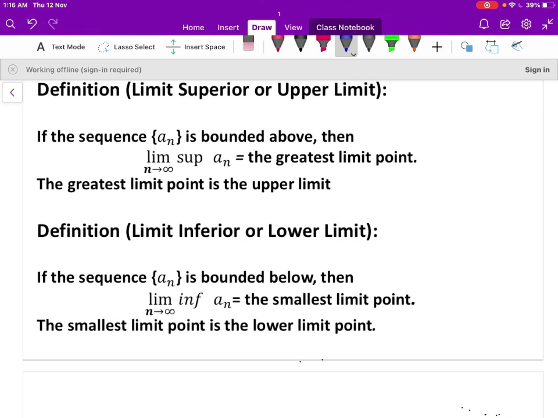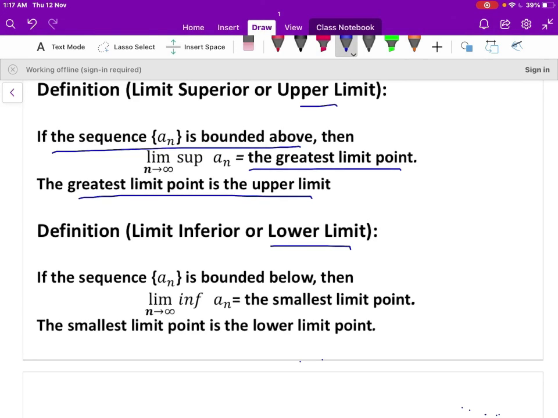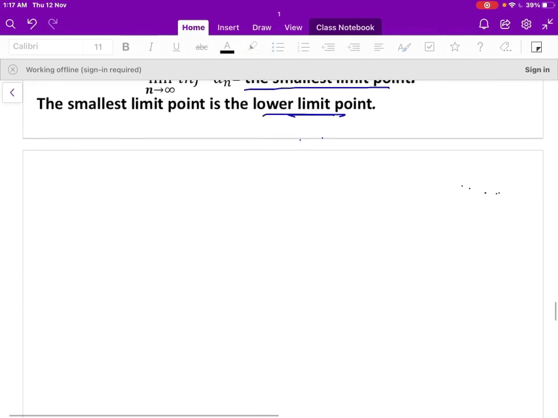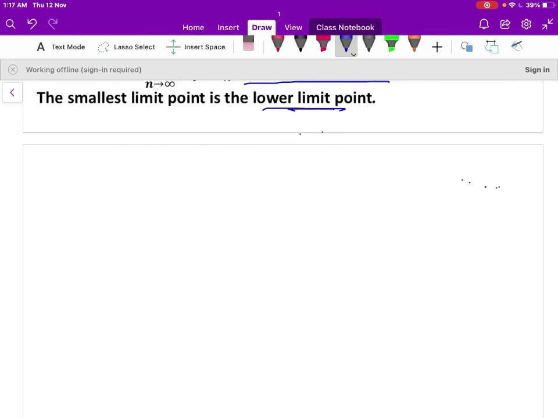So now we define the upper limit and lower limit of a sequence. If the sequence a_n is bounded above, then the limit of the supremum value of a_n as n tends to infinity is the greatest limit point of the sequence. The greatest limit point is the upper limit of the sequence. Similarly, the smallest limit point of the sequence is the lower limit of the sequence. So let us take some example.